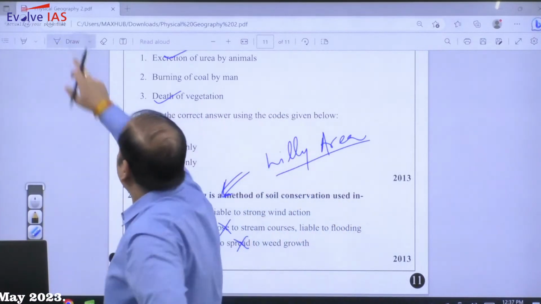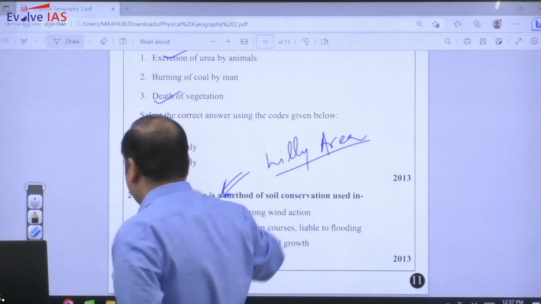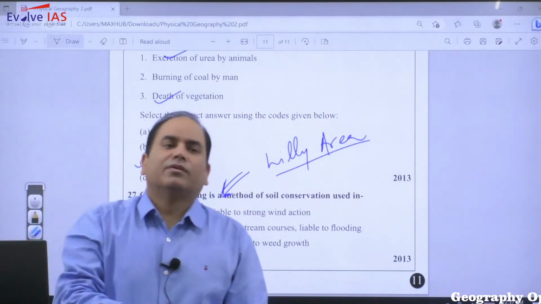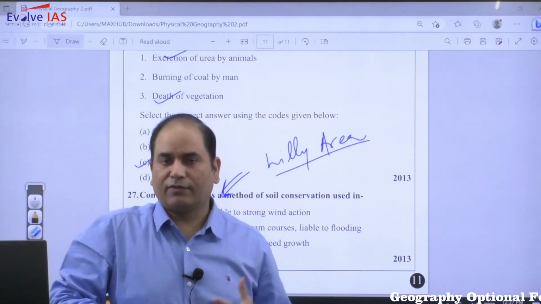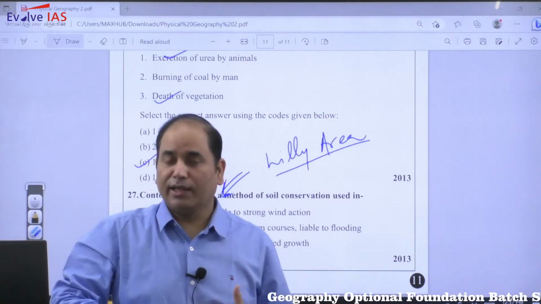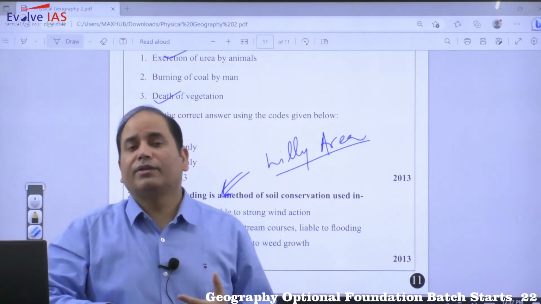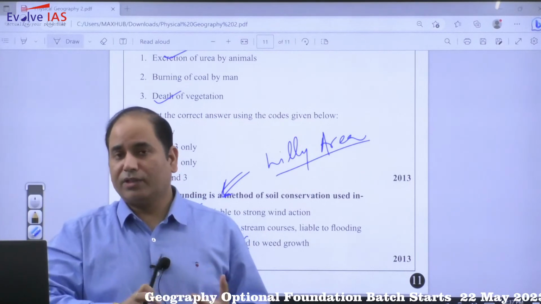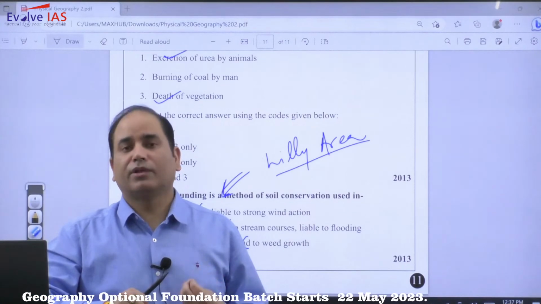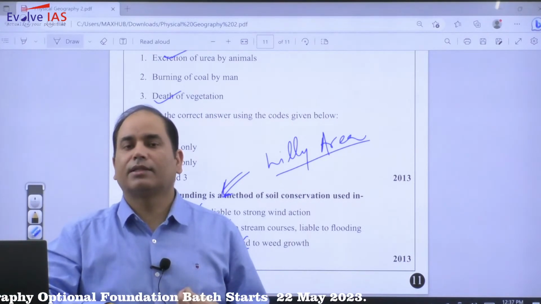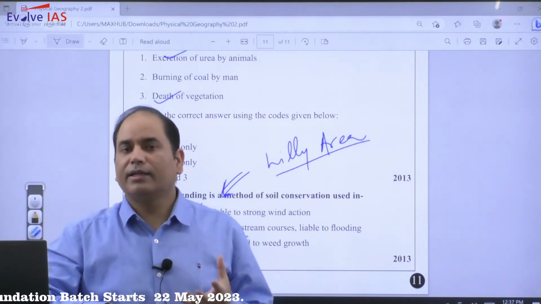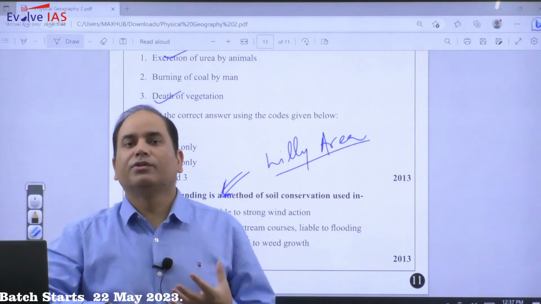Alright, so that's it related to climate and biogeography. One thing that you need to understand after going through this session is climate happens to be one of the very important areas, and in climate you need to have all the basic concepts clear, because if you do not have clarity of the basic concepts, आपके लिए आंसर करना बड़ा मुश्किल होगा, because most of the questions they are asking in case of climate happen to be very simple. बहुत कोई complicated question नहीं पूछा जाएगा, but you should have clarity.